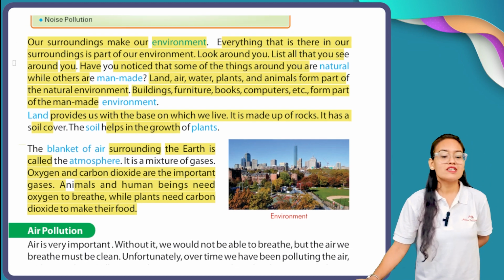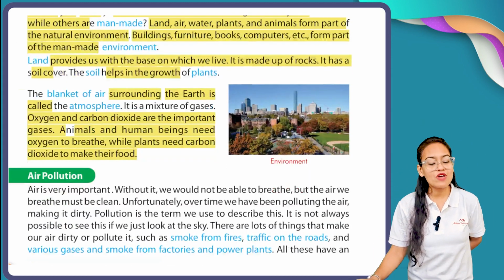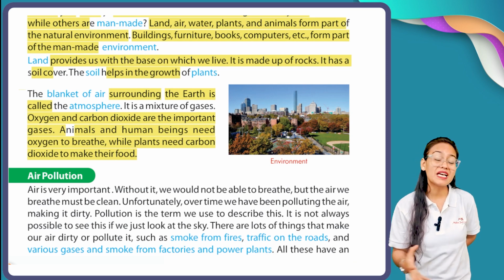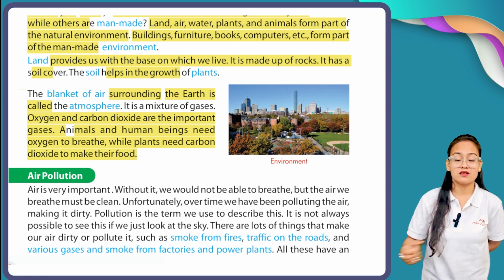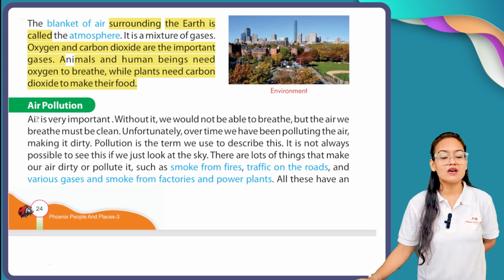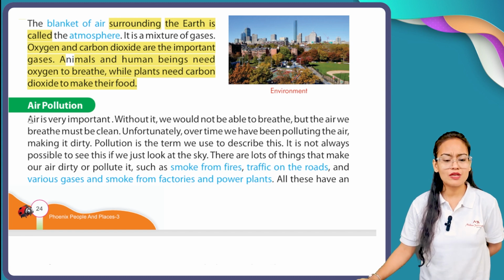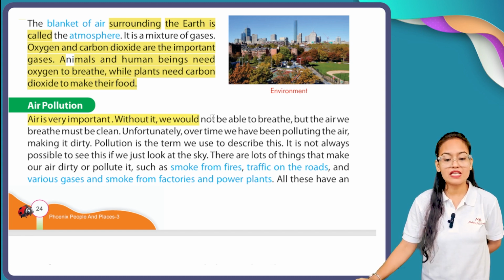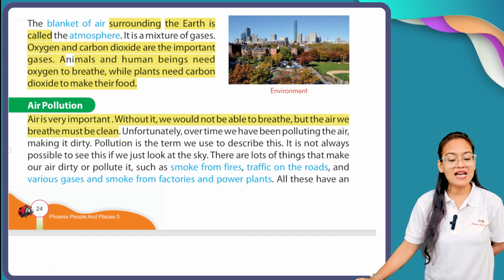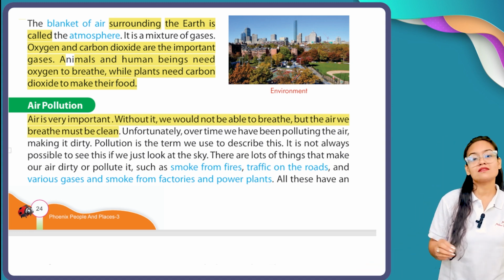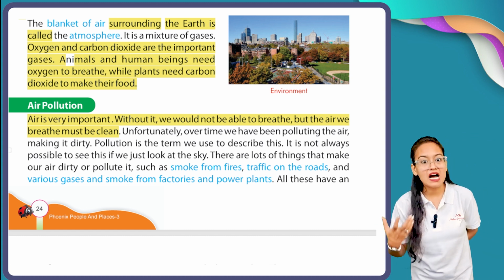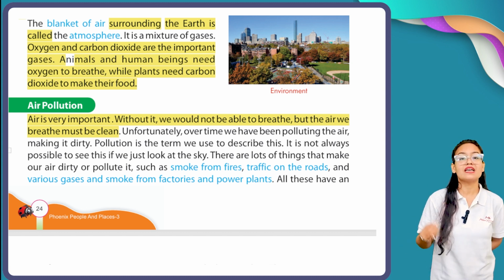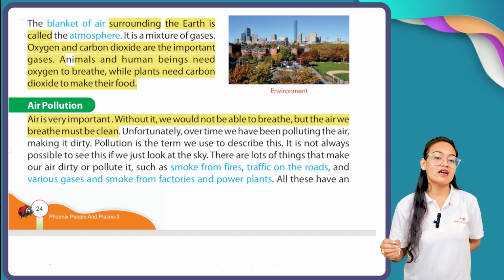Now this is all about our surroundings. Now we are going to discuss the different types of pollution which are created by human beings. The first type of pollution is air pollution. Now, what is the meaning of air pollution? Let's see. Air is very important. Without it, we would not be able to breathe. But the air we breathe must be clean. Air is the first basic thing required by a human being or any living creature. For our survival, for our own breathing, we need air, and that air must be clean.